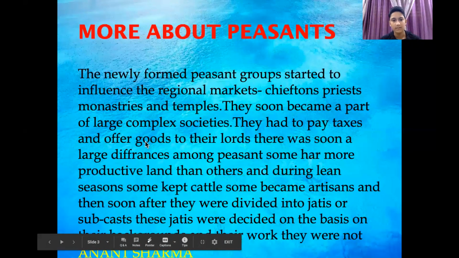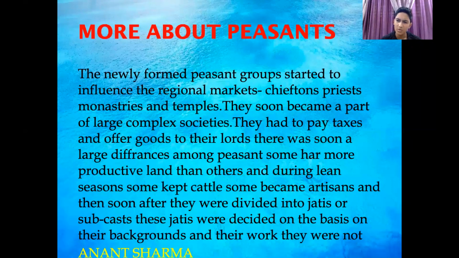So, let's start. Let's talk a little bit more about the peasants, which we discussed in the previous videos. The newly formed peasant groups started to influence the regional markets, chieftains, priests, monasteries, and temples. They soon became a part of large, complex societies. They had to pay taxes and offer goods to their lords. There was soon a large difference among these peasants. Some had more productive land than others, and during lean seasons, which are the seasons where there is no crop growing, these peasants had no work.